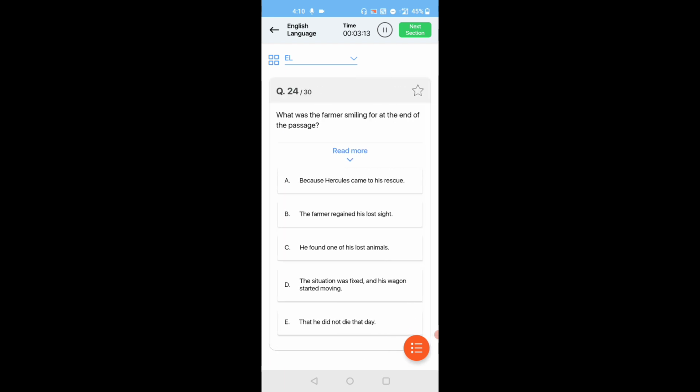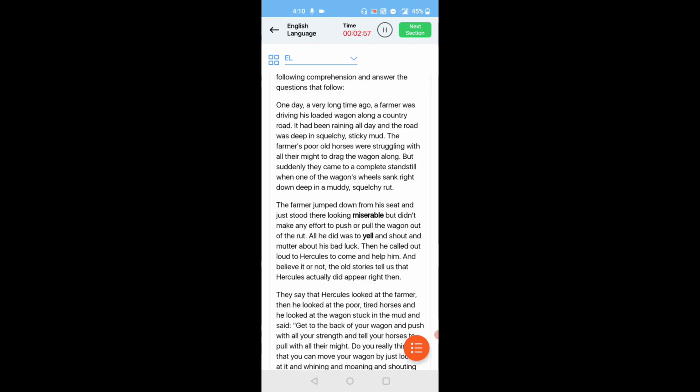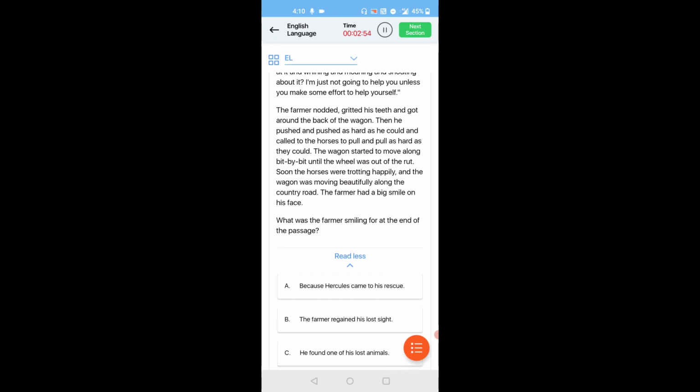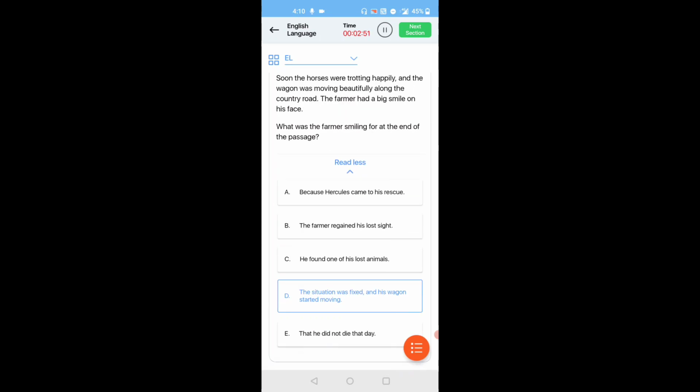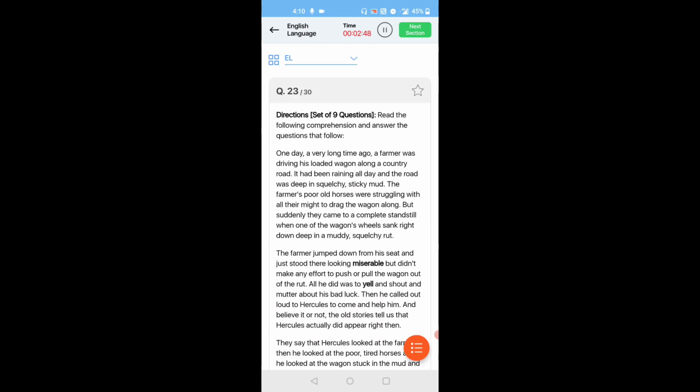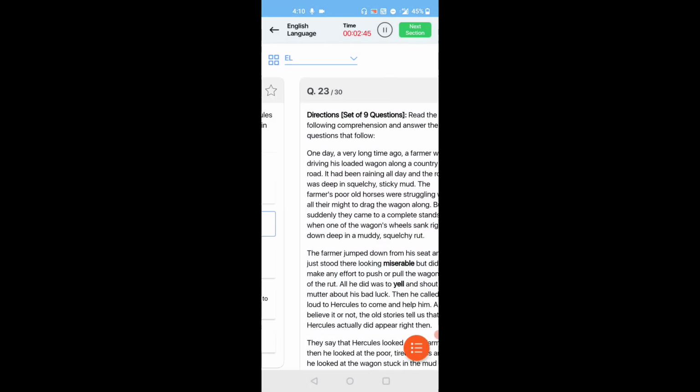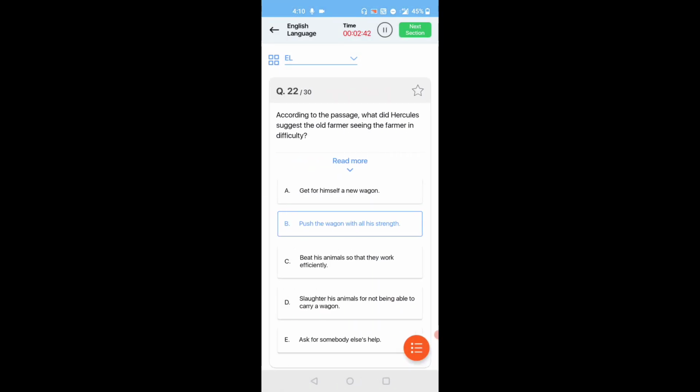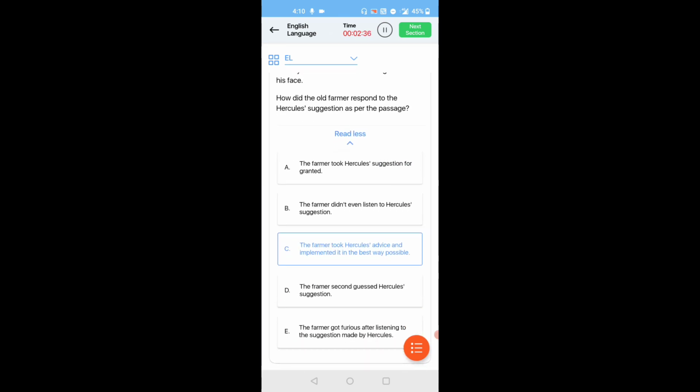So I think it's the next question. Why is the farmer smiling at the end of the verses? Because the wagon started moving. Okay. So these are all the 30 questions. Next we will go to the next section.